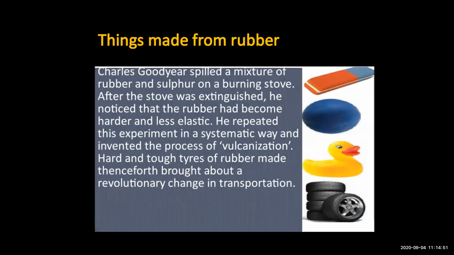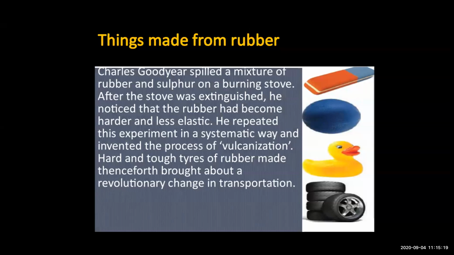That the rubber had become harder and less elastic. What property does the rubber get after heating? The property of becoming harder, and it has become less elastic. Now he repeated this experiment in a systematic way. So this process is called vulcanization.